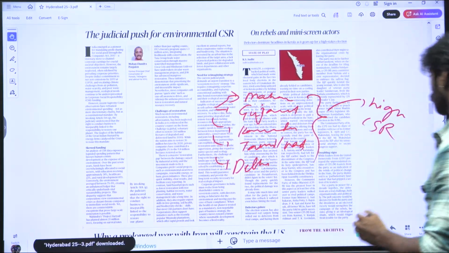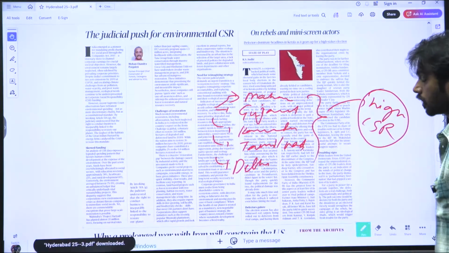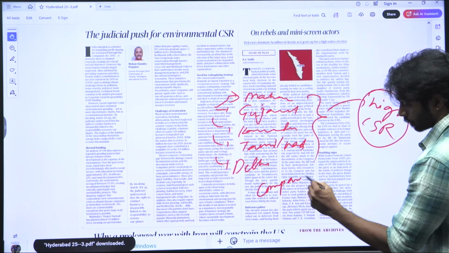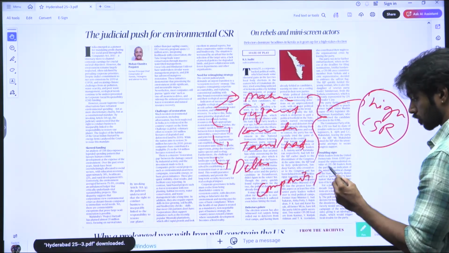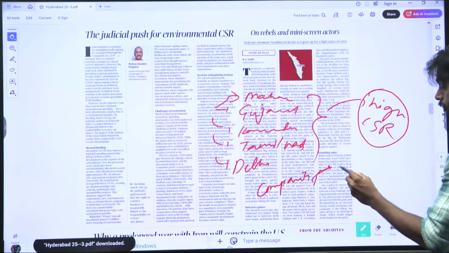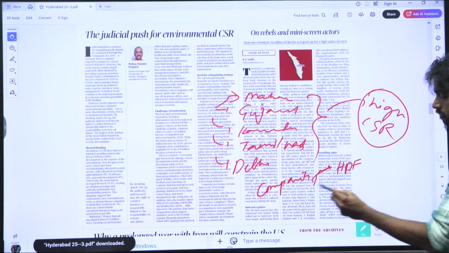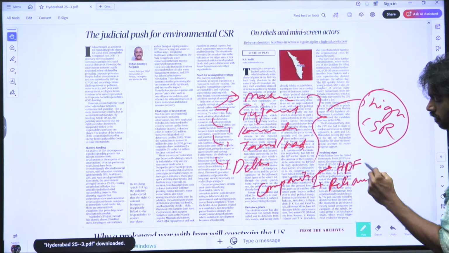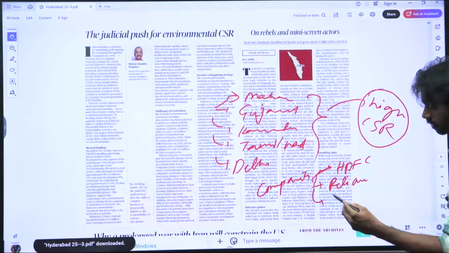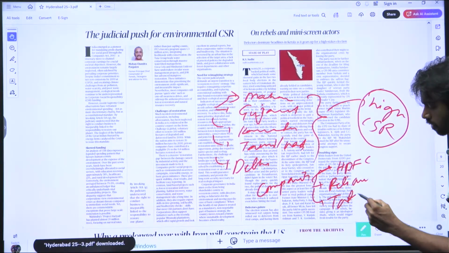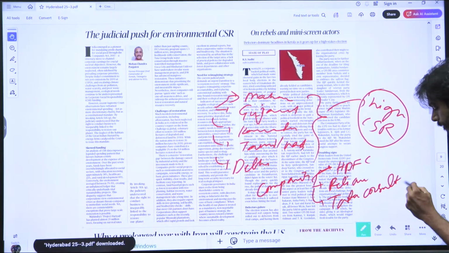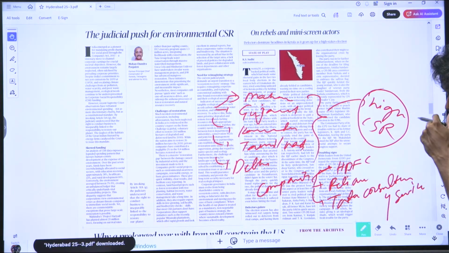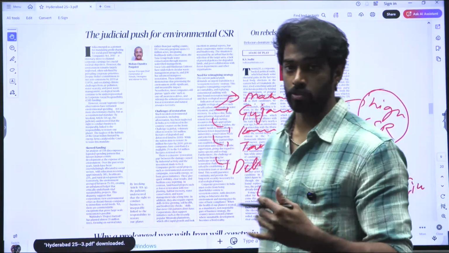The companies that spend a lot on corporate social responsibility are HDFC, then Reliance, then lastly Tata Consultancy Services. These are the three companies that spend a lot on corporate social responsibility.